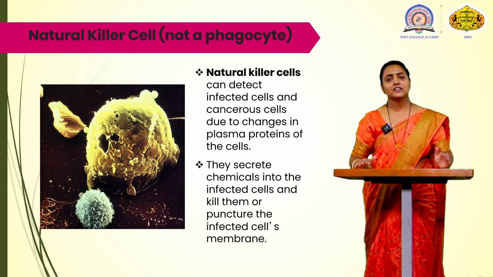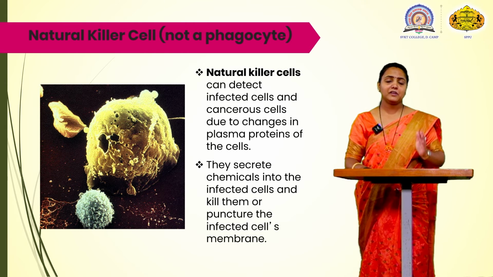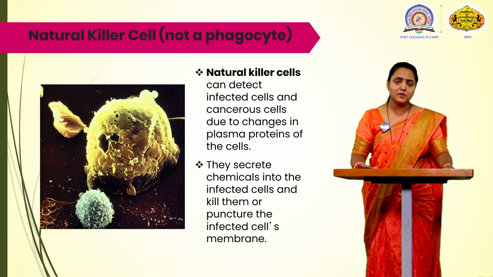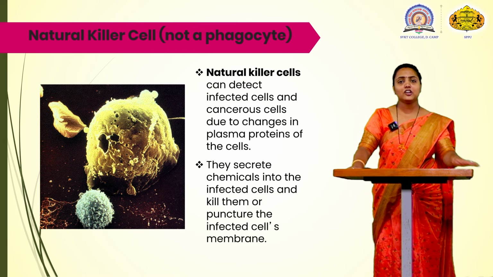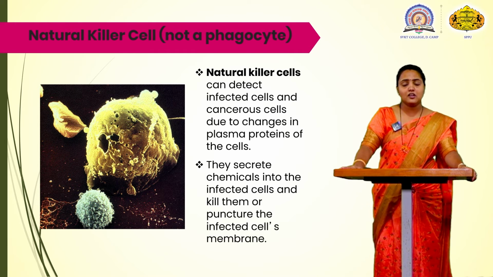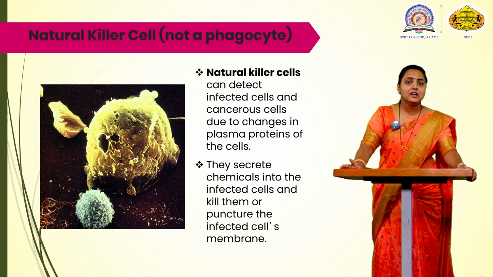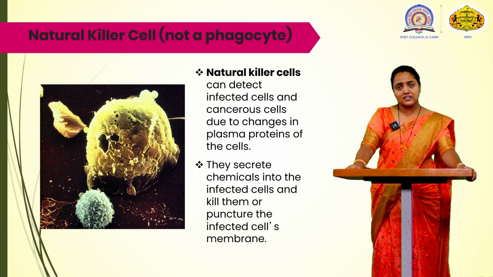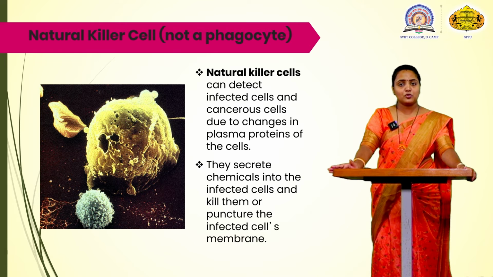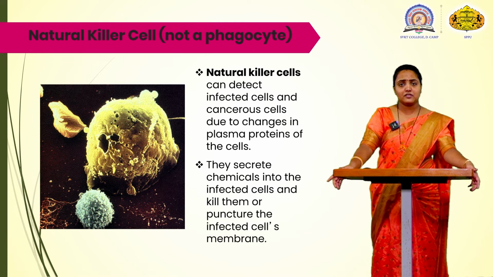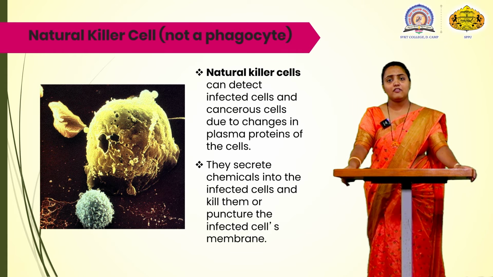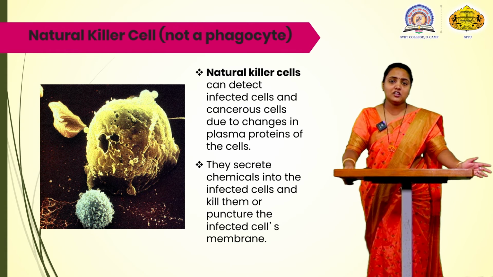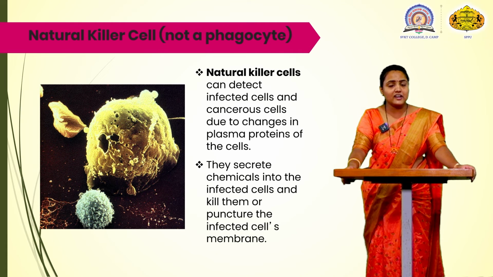Now as we know, in the body, when replication is going on, the DNA is replicated, or a duplicate copy of the DNA is made. But when transcription is going on, the DNA is transcribed into mRNA and the mRNA is translated into particular proteins. When there is a variation in the plasma protein, or a variation in the mRNA, the body can recognize that.